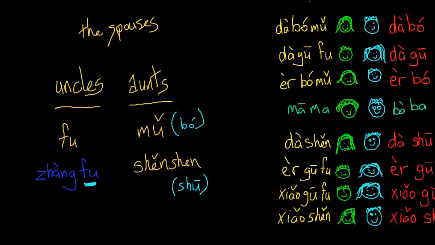好的. Here we have 大叔, our oldest of the uncles who are younger than your dad. So his wife is 大婶. Here's another aunt, and her husband will be called 二姑父. Here we have the youngest aunt, 小姑. Her husband will be 小姑父. And the youngest uncle, 小叔. His wife will be called 小婶.